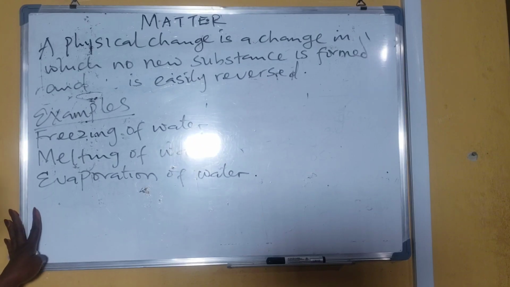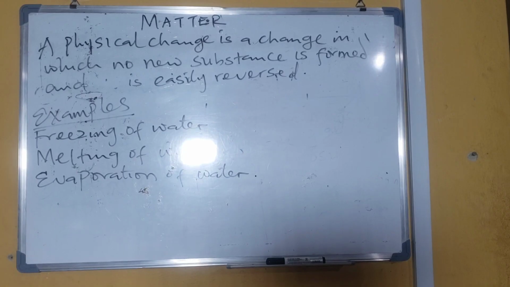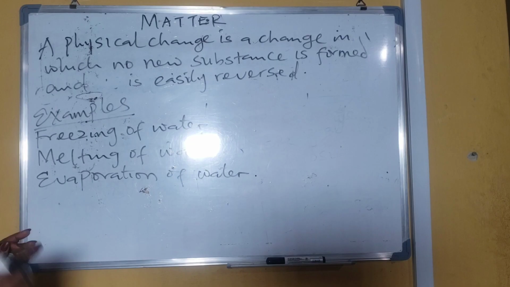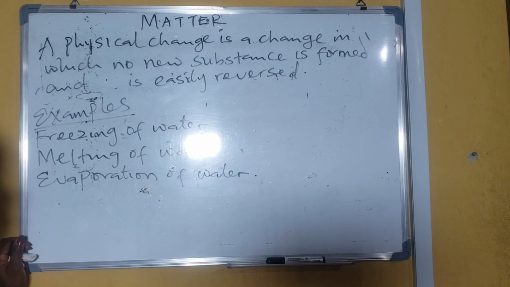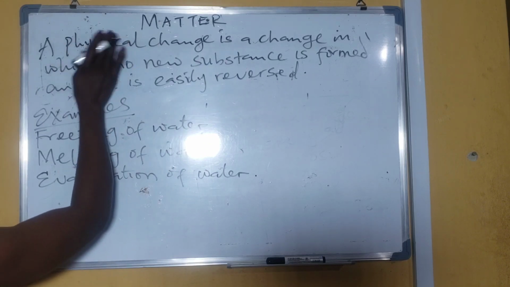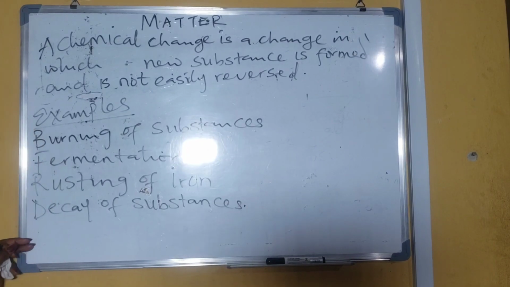Freezing of water, melting of wax, evaporation of water, and so on. But chemical changes, like I said, are those changes in which new substances are always formed, and because of that, they are not easily reversible, just the opposite of this. Chemical change is a change in which a new substance is formed and is not easily reversed. We have burning of substances, fermentation, rusting of iron, decay of substances, and so on and so forth.